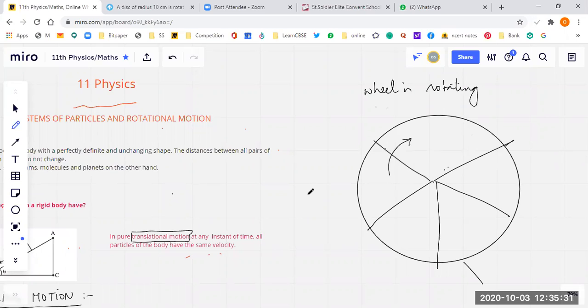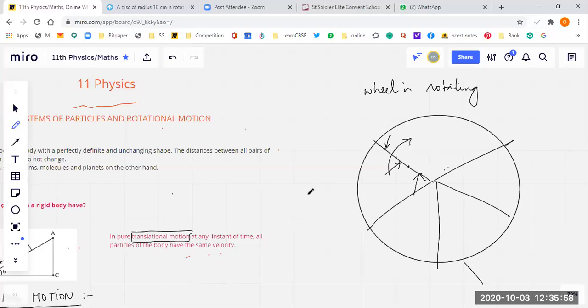But if you take some points on the wheel, these are the ribs of your wheel. It may be a cycle wheel. Take any point on the ribs of the wheel. Maybe you take this point, or this point. So what is the motion of this point?